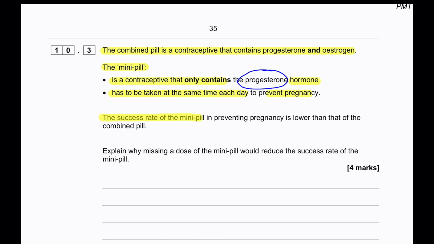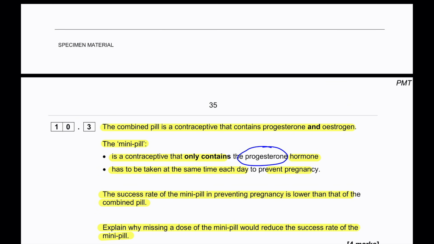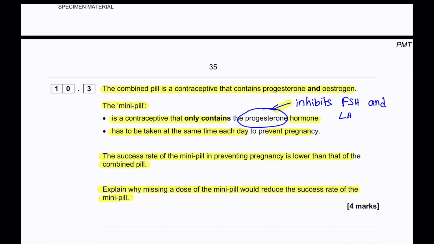The success rate of the mini pill in preventing pregnancy is lower than that of the combined pill. Explain why missing a dose of the mini pill would reduce the success rate of the mini pill. So let's see how progesterone is acting on FSH and LH, because the main job of progesterone is inhibiting FSH and LH. One of the main reasons it has to be taken at the same time every day is so that the same concentration is maintained in the bloodstream.